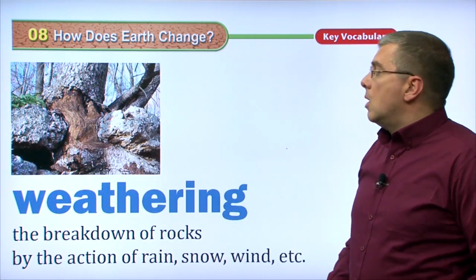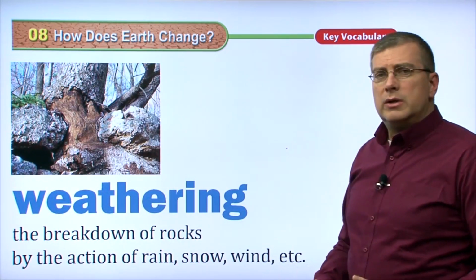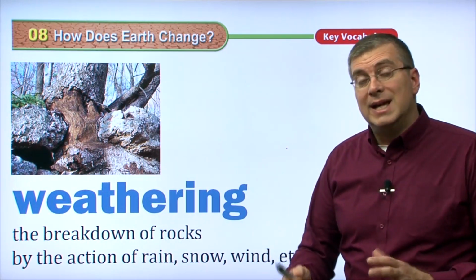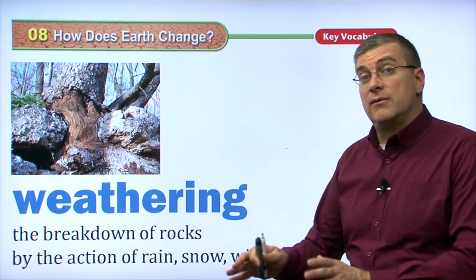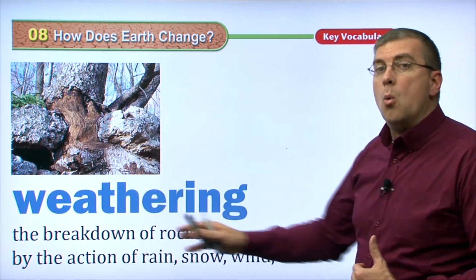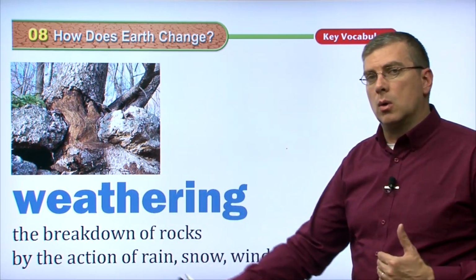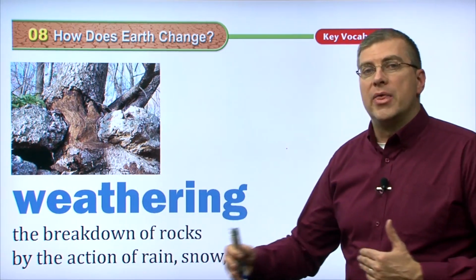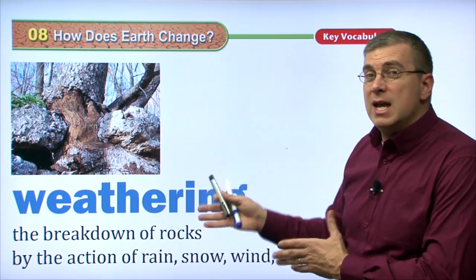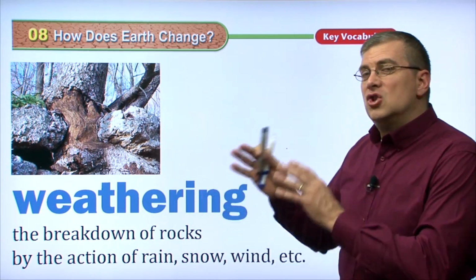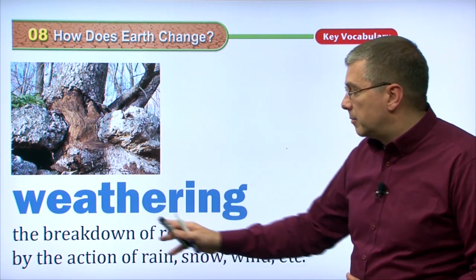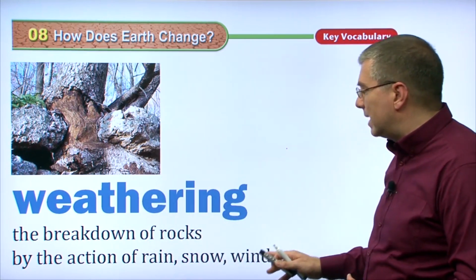Okay. Now, we can also use another word to describe this process, right? We're talking about how the weather changes the features of the land. Over a long time, we can call that weathering. Weathering. That's kind of a long word. It starts with w, weathering. We can say that that is a process. That is the process of the weather changing the environment: the breakdown of rocks by the action of rain, snow, wind, etc.